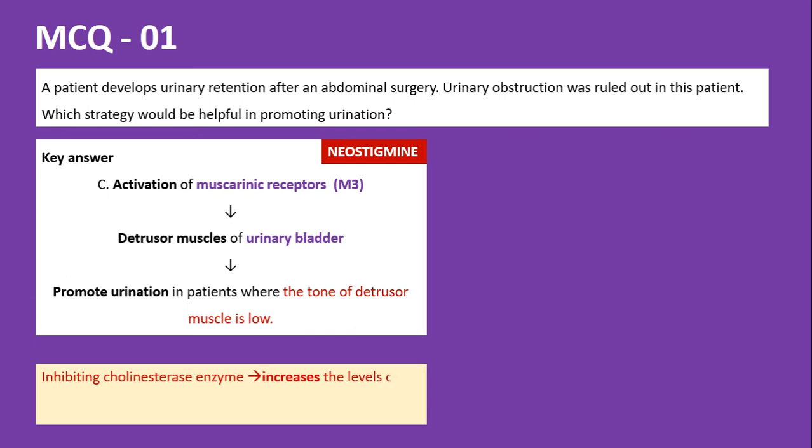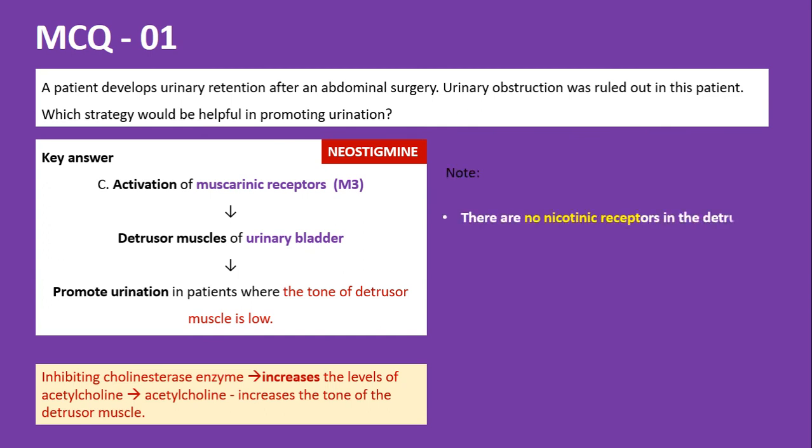So basically, by inhibiting the cholinesterase enzyme, we will be increasing the levels of acetylcholine. Increased levels of acetylcholine will increase the tone of the detrusor muscle. That means it will increase the contraction of the detrusor muscle fibers. Thereby, it will remove the urine. So it relieves all the symptoms or discomfort due to urinary retention.